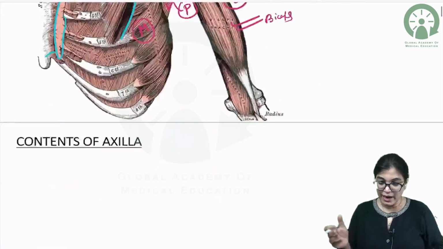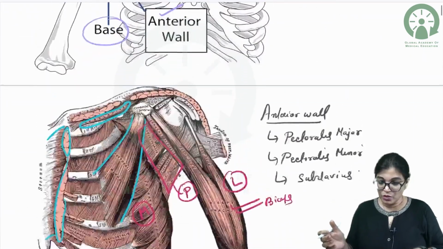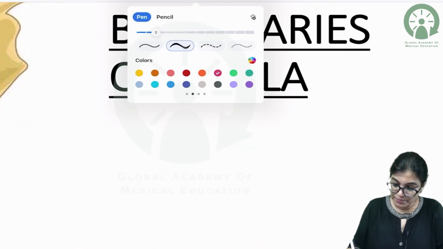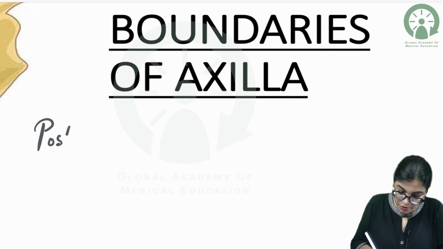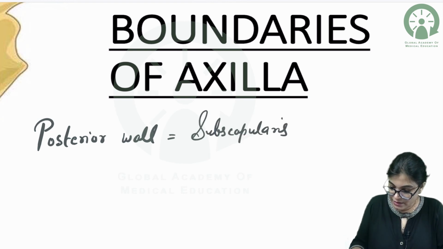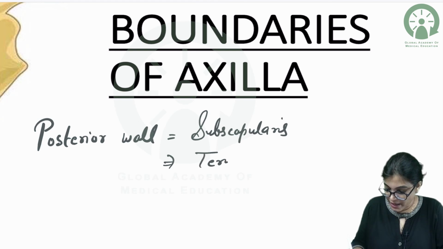We have written the anterior wall. Please do note down the boundaries. The posterior wall is formed by the subscapularis muscle, teres major muscle, and latissimus dorsi muscle.